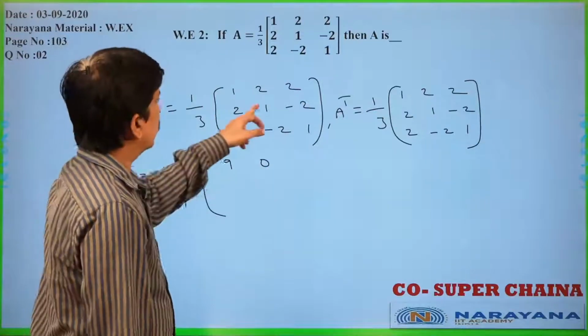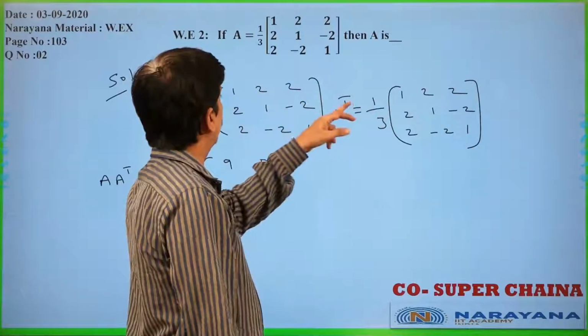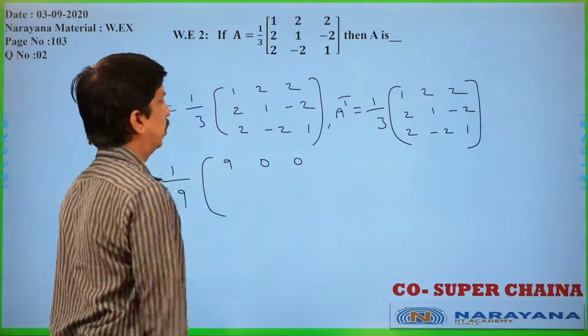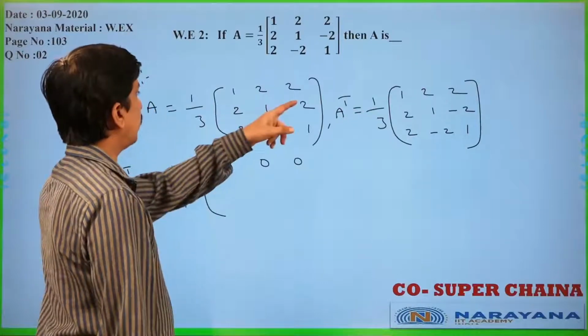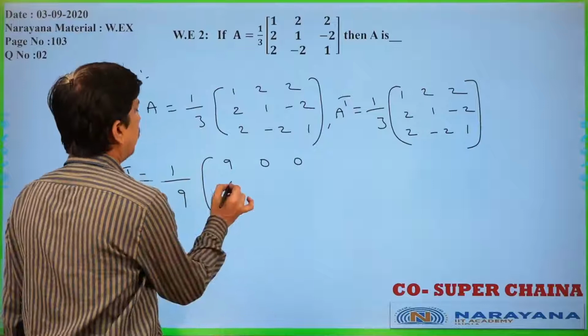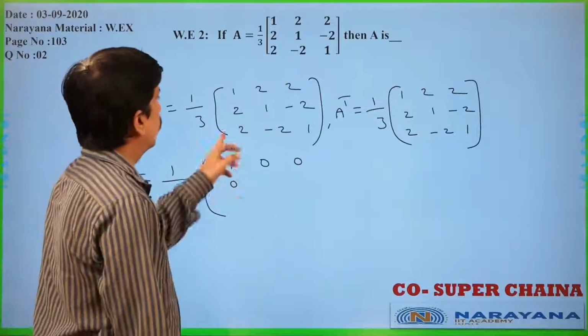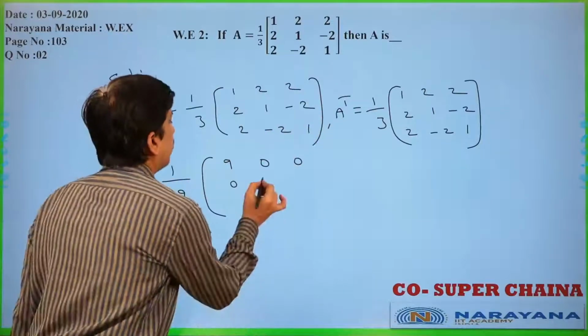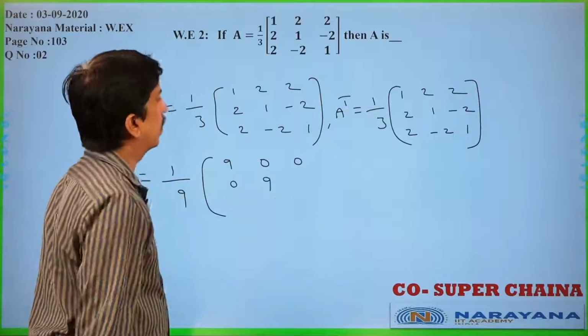Is it clear? First row, third column, 2 minus 4 plus 2, again that will be 0 only. Second row, first column, 2 plus 2, 4 minus 4, that will become 0 only. 2 into 2, 4 plus 1 plus 4, that will become 9 only.